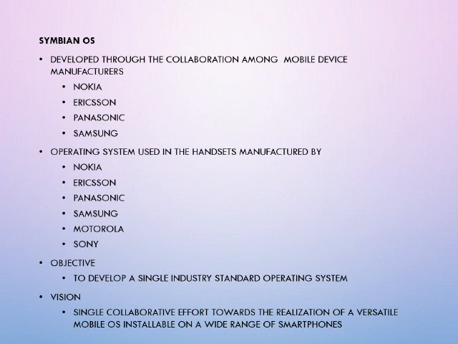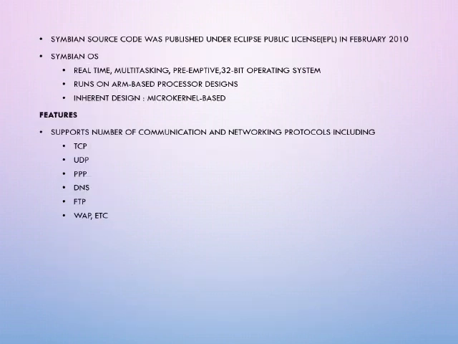These operating systems are used in the handsets of these devices: Nokia, Ericsson, Panasonic, Samsung, Motorola, and Sony. The main objective of this is to create a single standard for the operating system on mobile phones. The vision is for this single operating system to be installable on a wide range of smartphones. The Symbian source code was published under EPL, the Eclipse Public License, in February 2010.